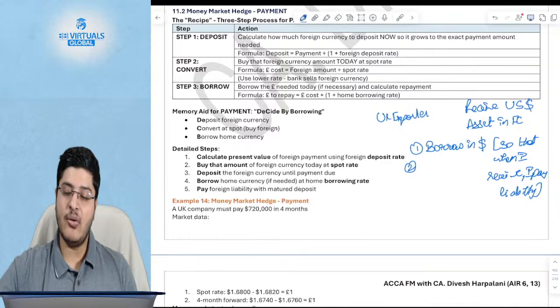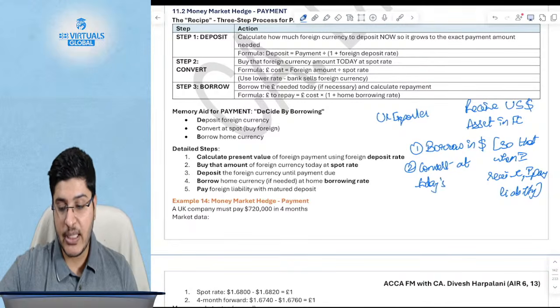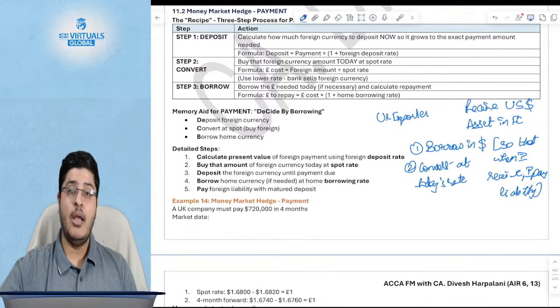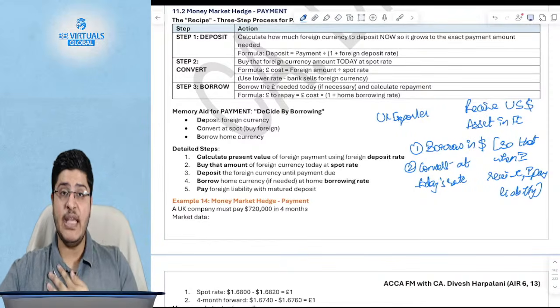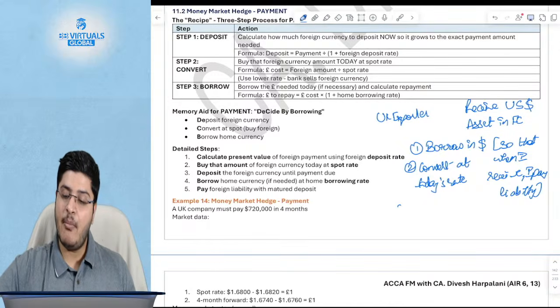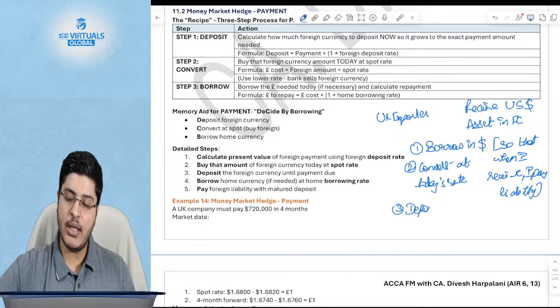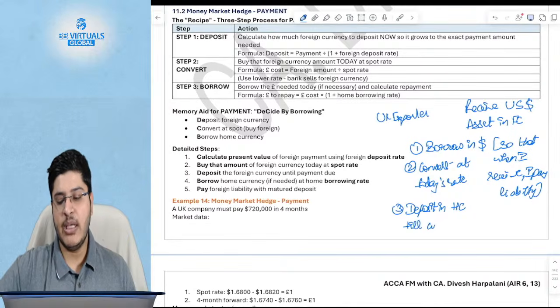So what will I do? I will borrow today. I will convert it at today's spot rate, not a forward rate. Today's spot rate. Bid rate or ask rate, the same logic as I had given earlier. If you want to receive, you will use the right hand side rate, which is the ask rate. If you want to pay, you will use the left hand side rate. And the amount that you have received now, you will deposit in your home currency till the time the customer makes payment.